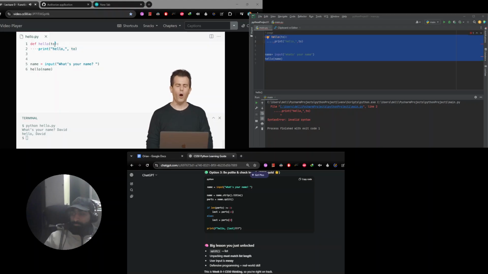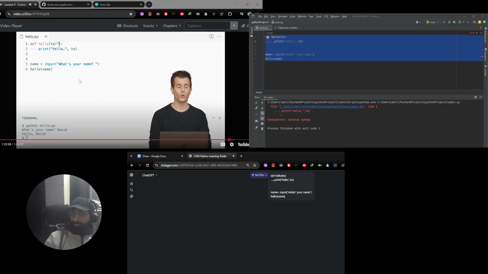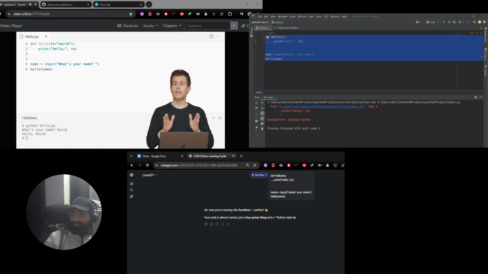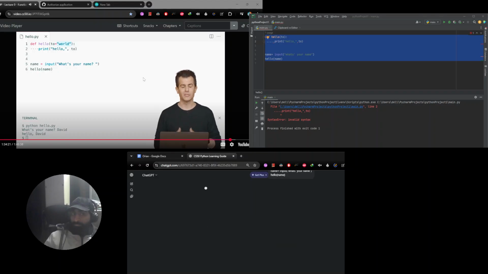And here's the syntax. If you want the value of this parameter by default, if not provided by the programmer, to be equal to quote unquote world, you literally do that in the same line you're defining the function. I'll admit it's starting to look more cryptic, but I'm still just defining a function called hello. It takes a parameter called to, but I'm assigning it with the equal sign a default value of quote unquote world just in case the programmer doesn't call hello with an argument. And we can see this here.